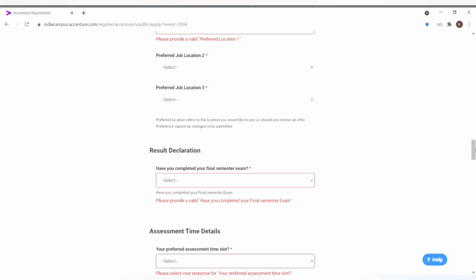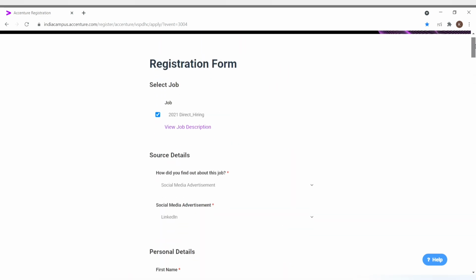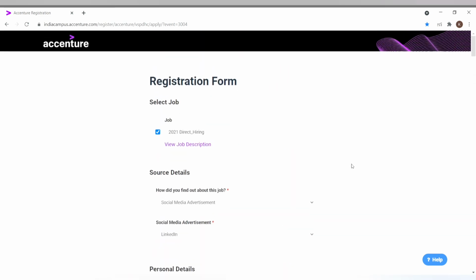Then your registration for Accenture will be complete.